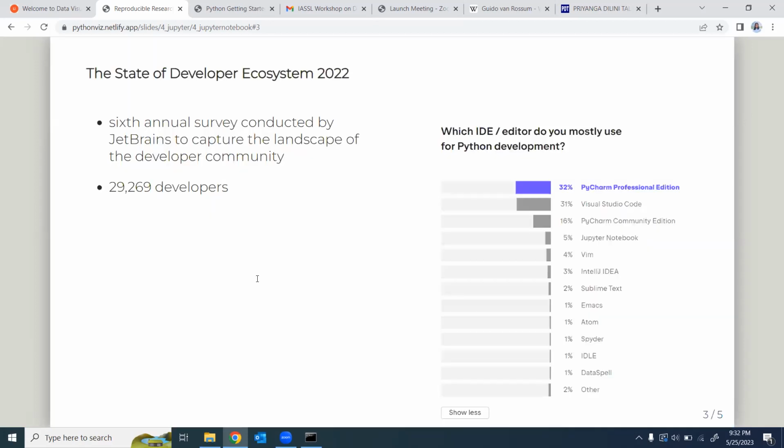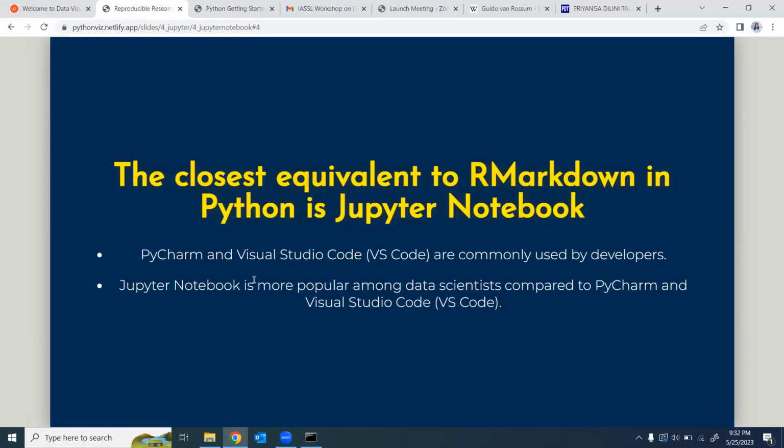Another thing is, if you are a beginner-level Python user, Jupyter Notebook allows you to learn the Python basics very easily. Another point from the pre-workshop survey: we noticed that some of you haven't used Python before. That's another reason for us to select Jupyter Notebook for this particular workshop.